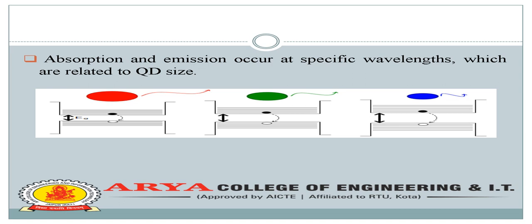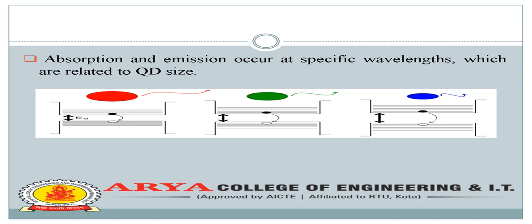In this figure we are seeing three diagrams, and each band gap is different, and according to the band gap the quantum dot size will vary. In the first figure the band gap is very small, then the quantum dot size is very large. In figure 2 the band gap increases, and the quantum dot size is reduced slightly.